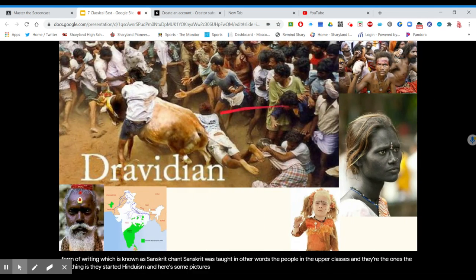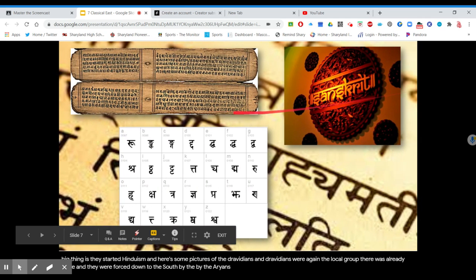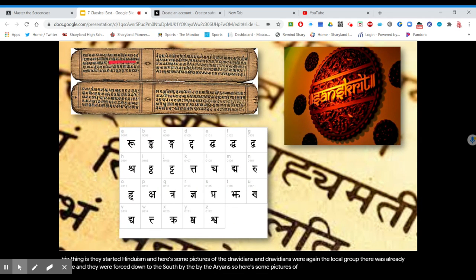And here's some pictures of the Dravidians, and Dravidians were again the local group that was already there, and they were forced down to the south by the Aryans. So here's some pictures of Sanskrit. I think this is done on palm. There's the different letters in Sanskrit.